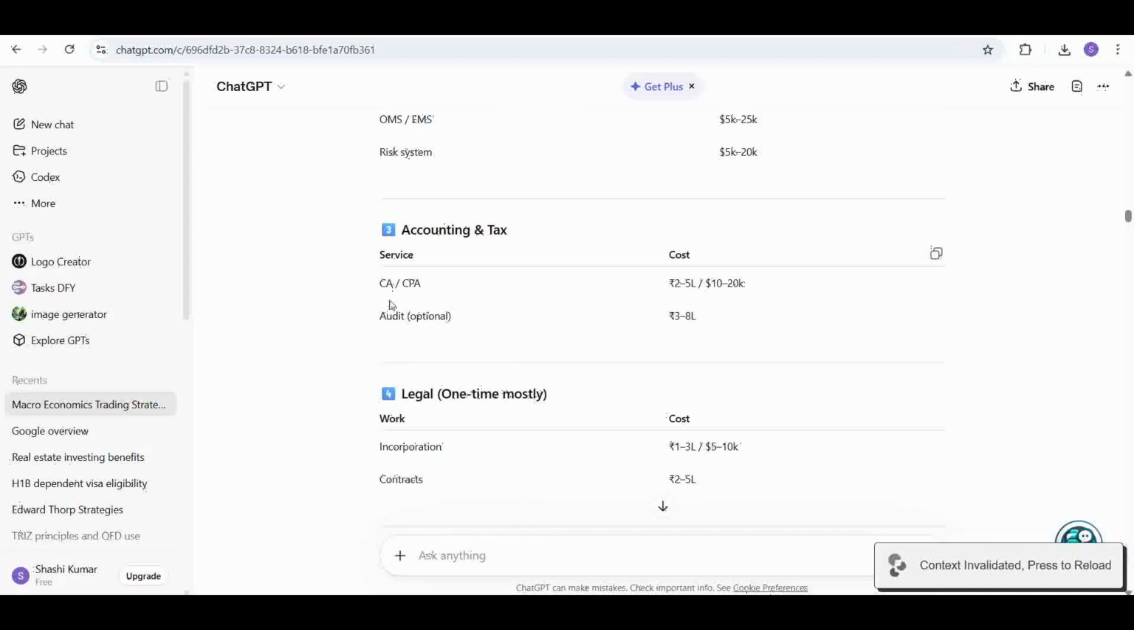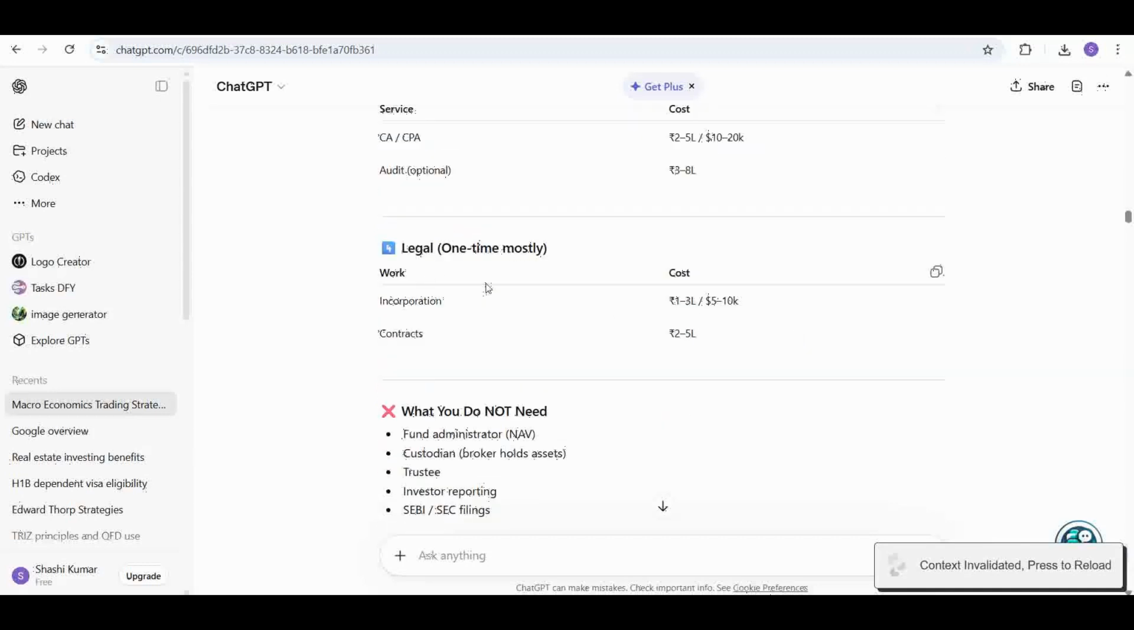Accounting and tax. So chartered accountant and CPA is needed. In India it costs 2 to 5 lakhs, and in US it costs $10,000 to $20,000. Audit is optional. 3 to 8 lakhs audit we have to do. Okay. Legal, one time only. Incorporation, while incorporating the company, 1 to 3 lakhs or 5 to 10k in US. Contracts 2 to 5 lakhs.